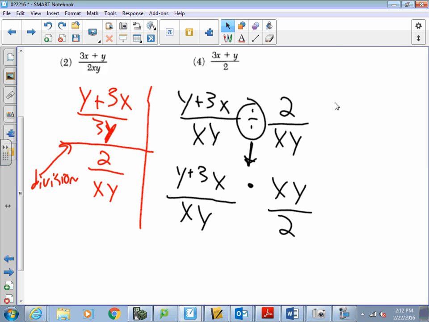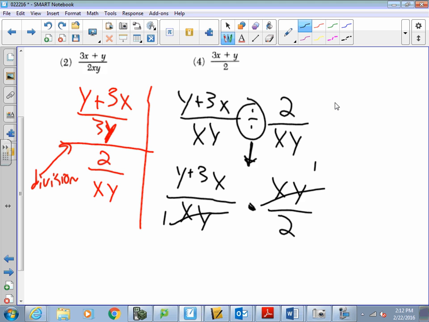All right, so now when you're multiplying, you can cancel diagonally. It has to be with something on the top and something on the bottom. So you don't want to cancel across. You want to cancel top with bottom. So in this case, you can cross cancel. It's going to give you 1.